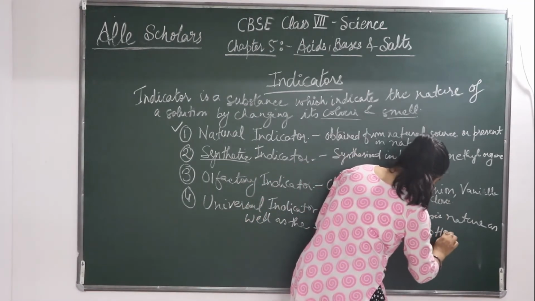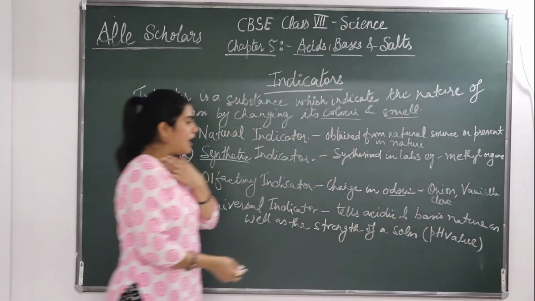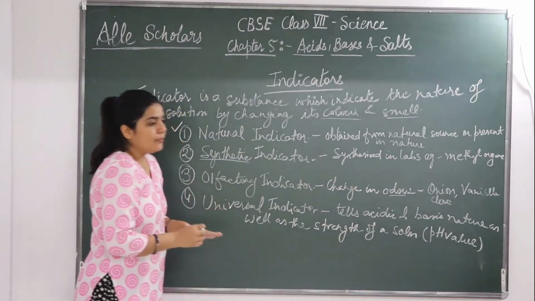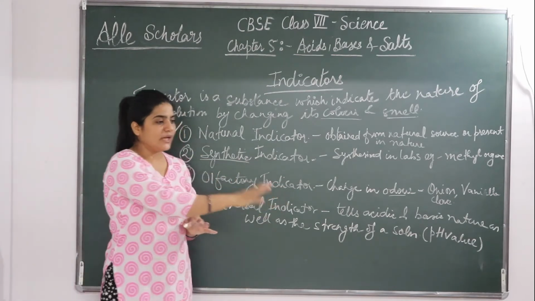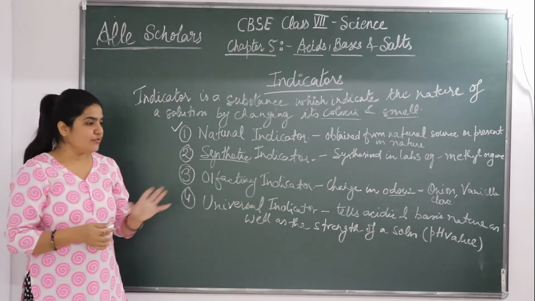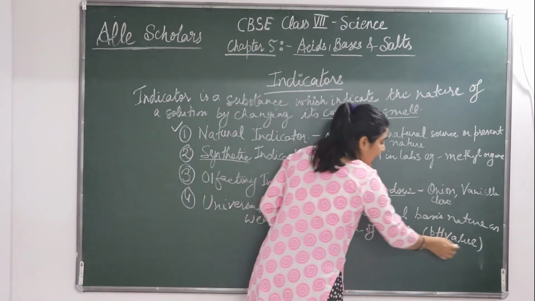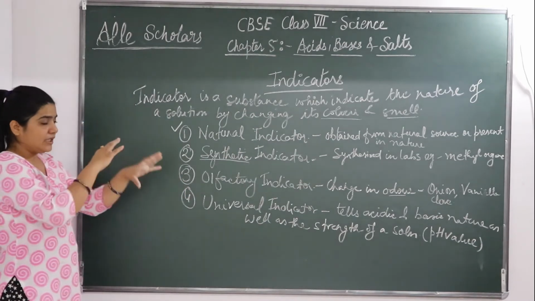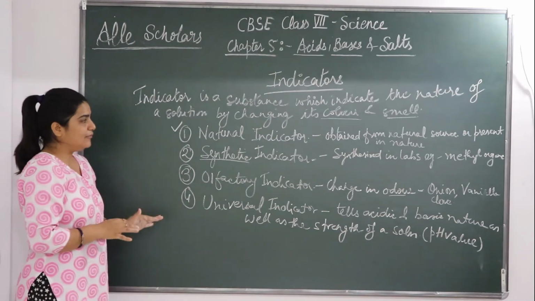What is the pH value? किसी solution की pH value क्या है? उसकी क्या strength है? इसको हम universal indicator बोलते हैं. Universal indicator shows different pH values ranging from 1 to 14. We shall be studying in detail about pH value. Okay, so a color matching chart is supplied, and according to that we can indicate.